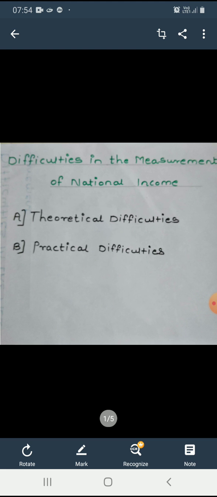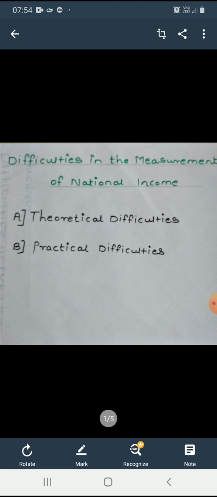Dear students, in economics, chapter number 7 is national income. In that, you have already learned about the introduction, definition of national income, features of national income, circular flow of national income, different concepts of national income, methods of measurement of national income, and the last part of this topic, difficulties in the measurement of national income.